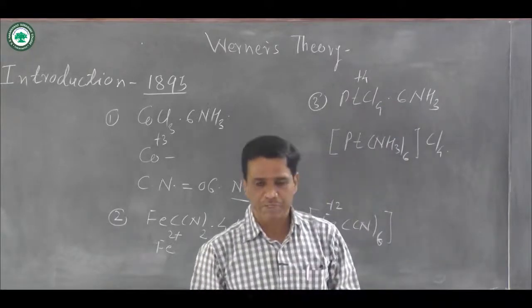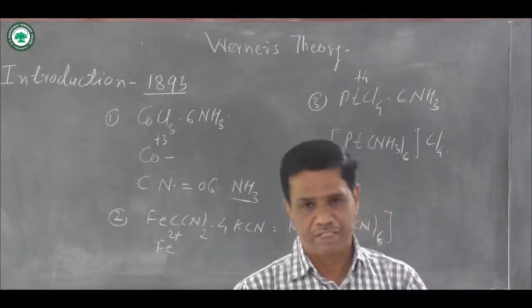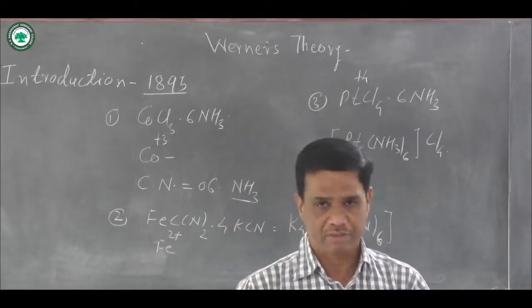In all these complex compounds, the coordination number is different from the valencies of the central metal atom or ions.